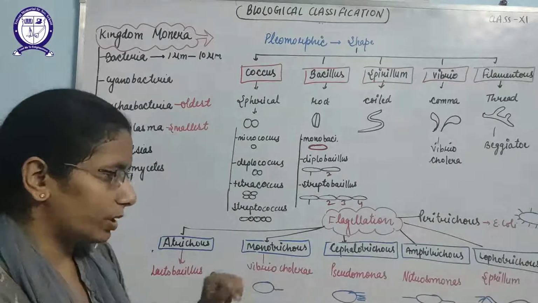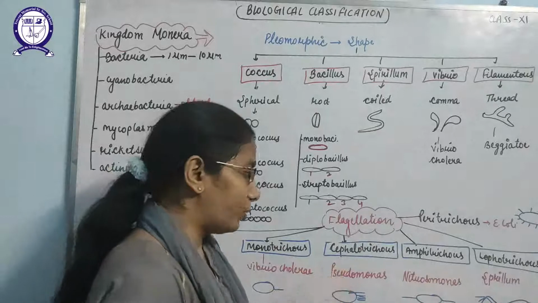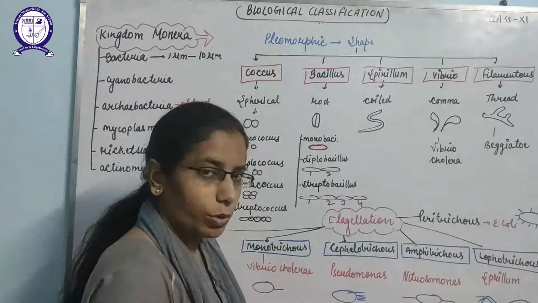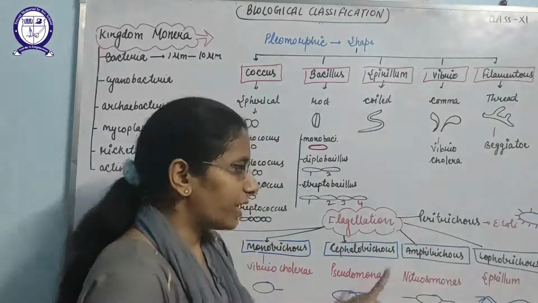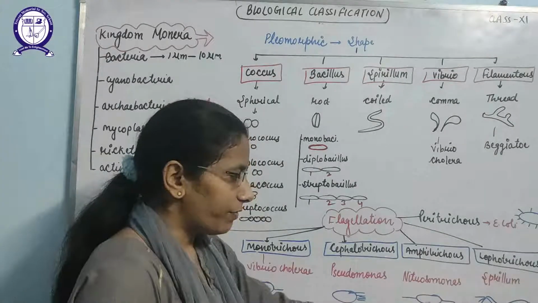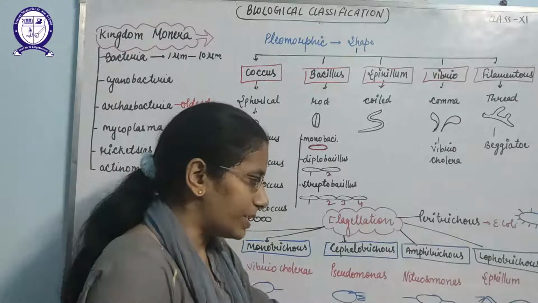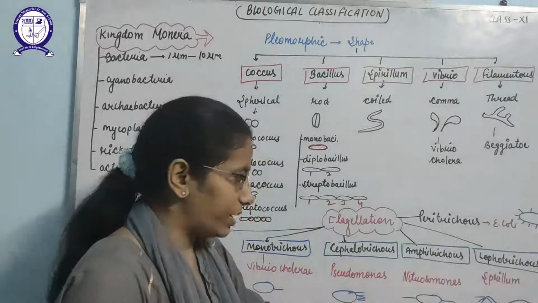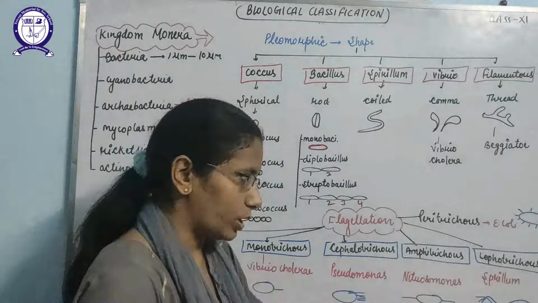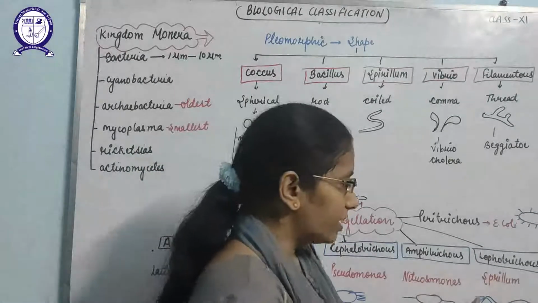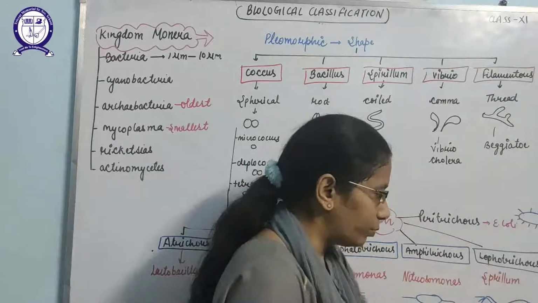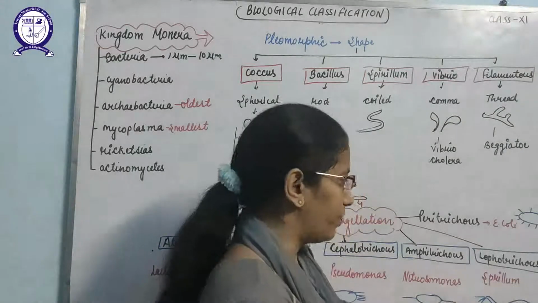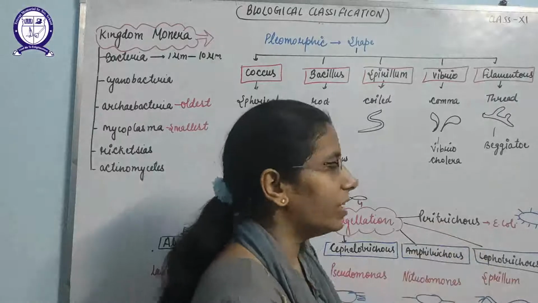Example is Vibrio cholerae. Next is Cephalotrichous, which have a number of flagella but at only one end. Example is Pseudomonas. Next is Amphitrichous, where flagella are present on both sides. Example is Nitrosomonas. Lophotrichous, coil-like structures like the spirillum, where flagella are attached on both ends in bunches. And next is Peritrichous.